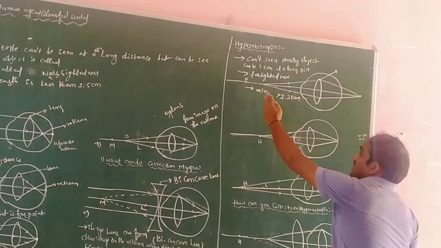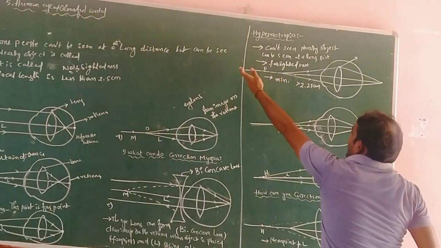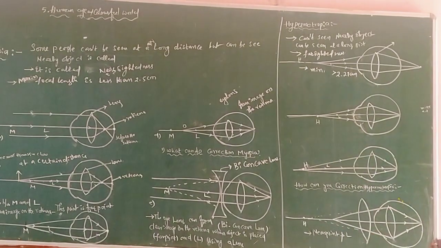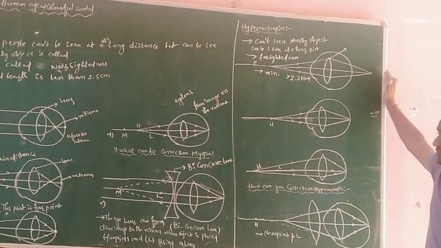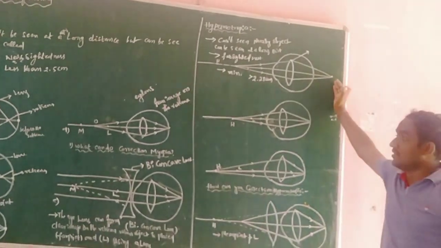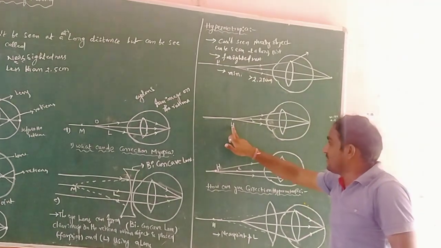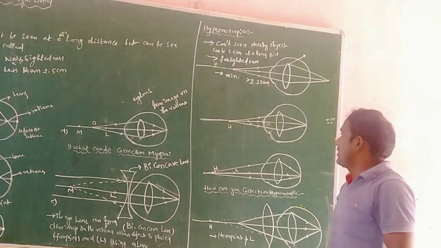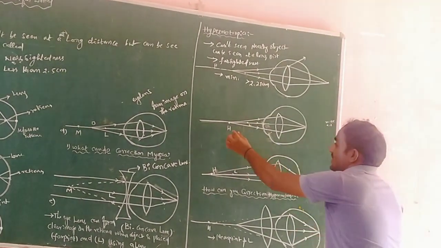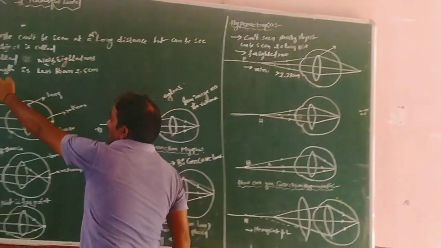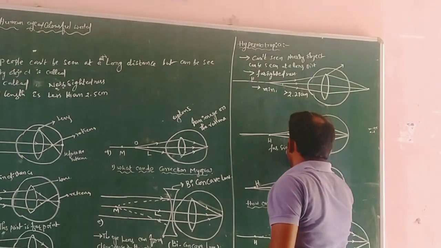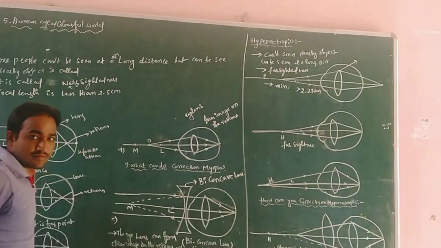So if the object is, for example, in between H and the least distance of distinction, the eye lens forms the image beyond the retina. So for an object at position H, this is nearsightedness, but here it is farsightedness.